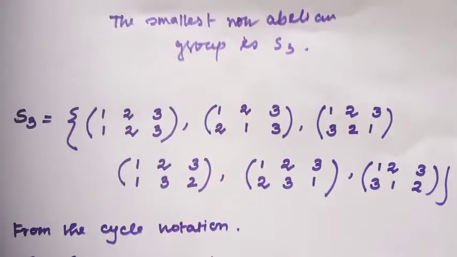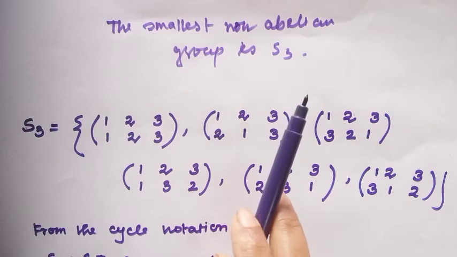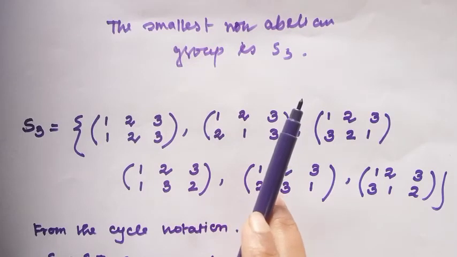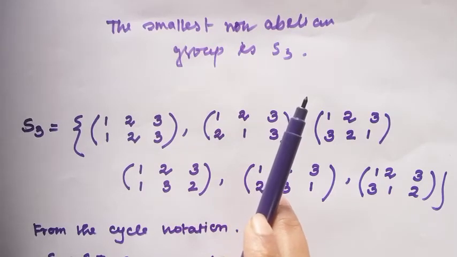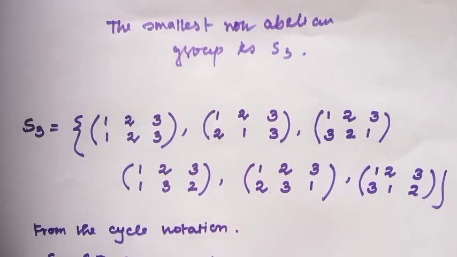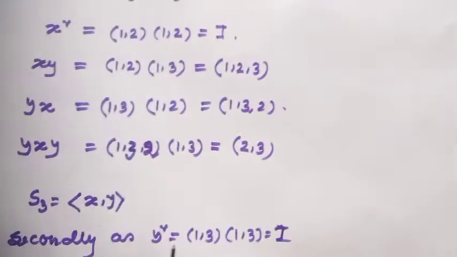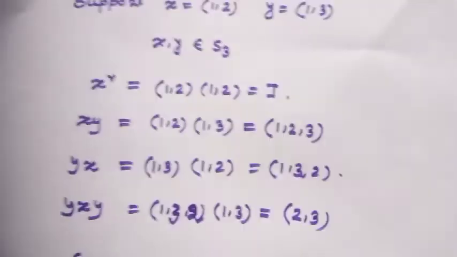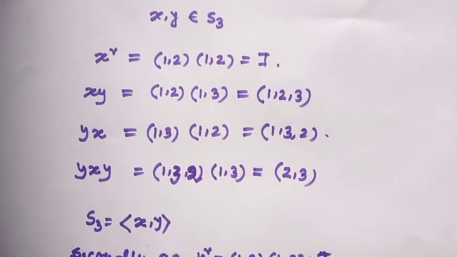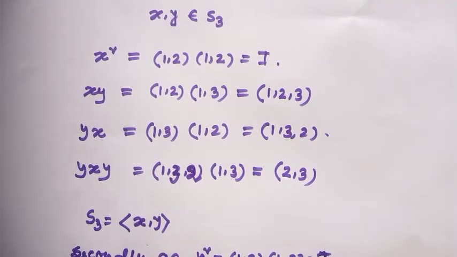Now my question. This group is the smallest non-abelian group. Then we all know any non-abelian group cannot be cyclic. But this group is generated by x and y. Then why is this group not cyclic? Remember the definition of a cyclic group.